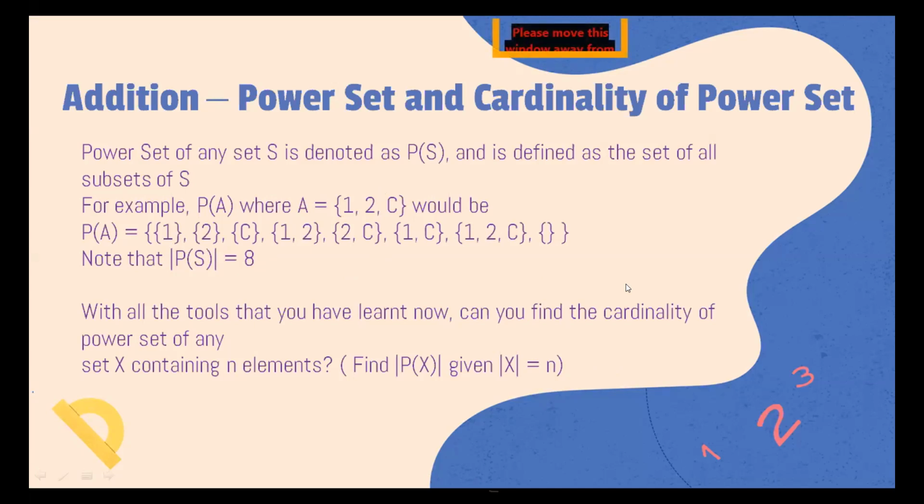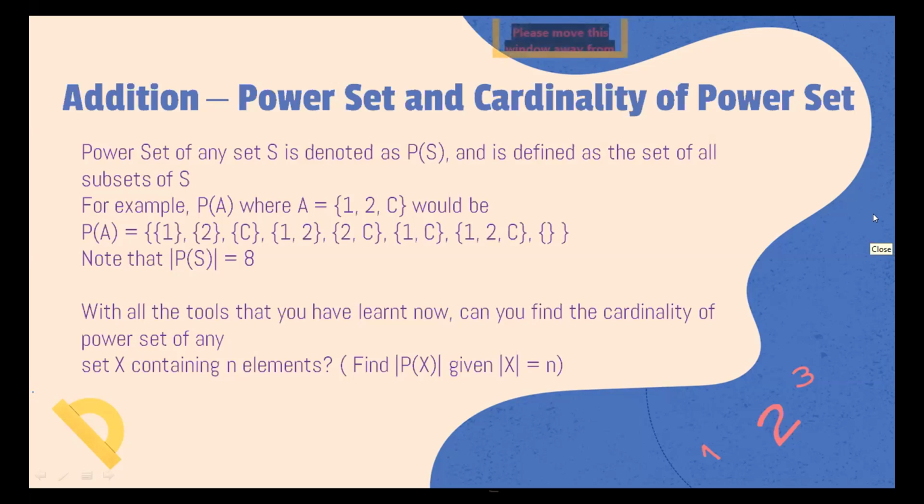So what we'll do is consider the construction of a power set of any set x. Suppose there are n elements in x.